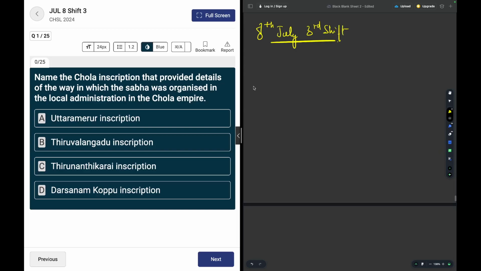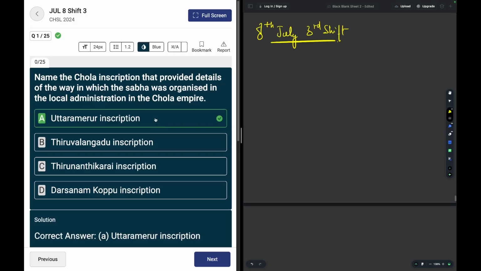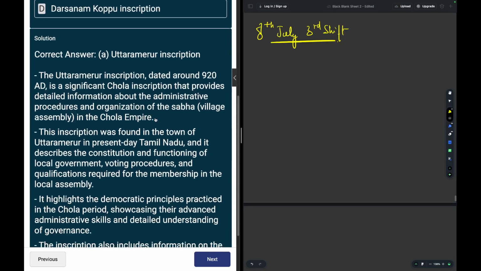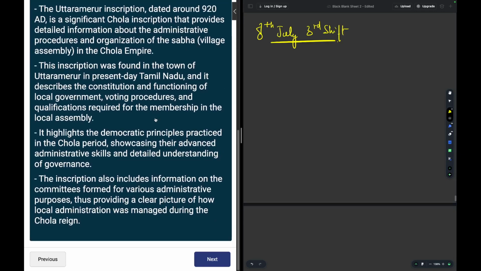Third shift. Okay. Name the Chola inscription that provided details of the way in which Sabha was organized in the local administration of the Chola Empire. So the answer to this question is Uttara Merur inscription. You may read everything about it on the left hand side.